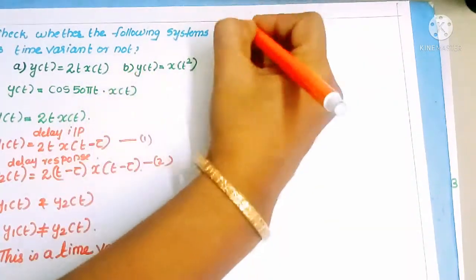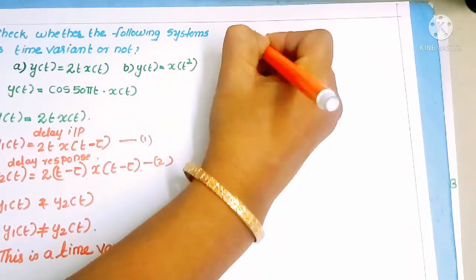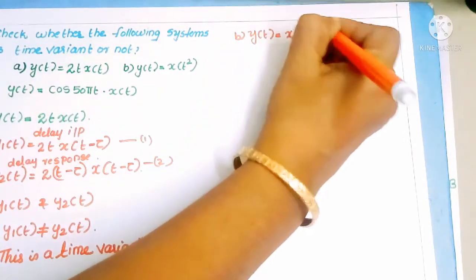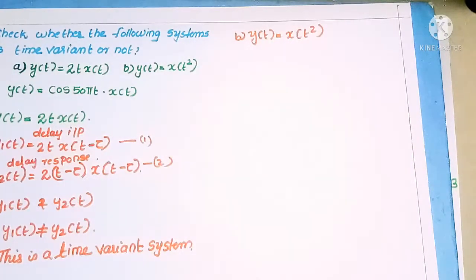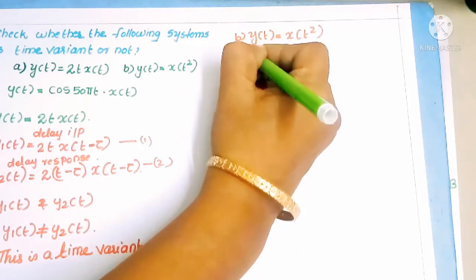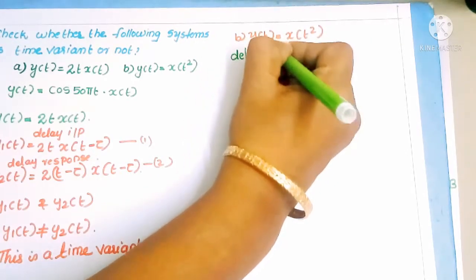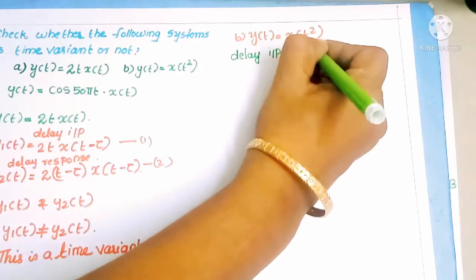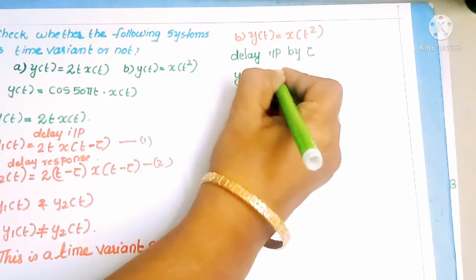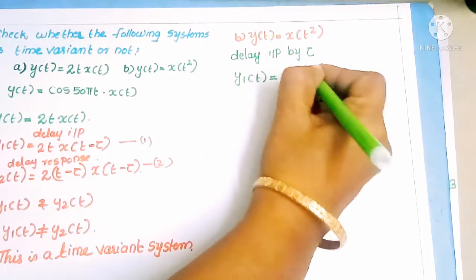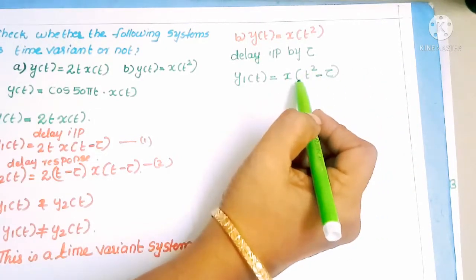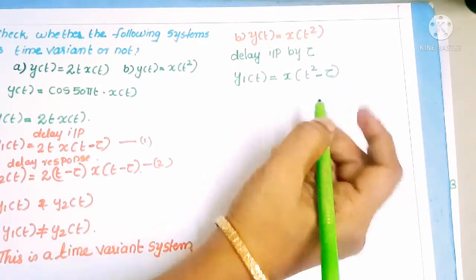Next we can take the second question. System response y of t is equal to x of t square. What is the first step? First step, delay the input only by tau units. So its response can be written as y1 of t. y1 of t is equal to x of (t square minus tau). Here we are only applying delay to the input signal.